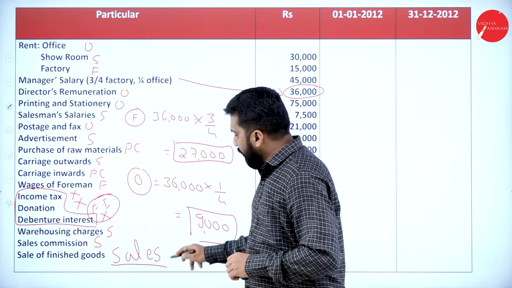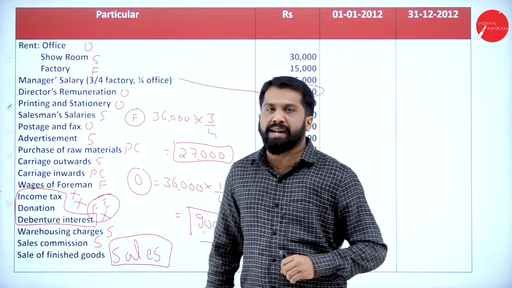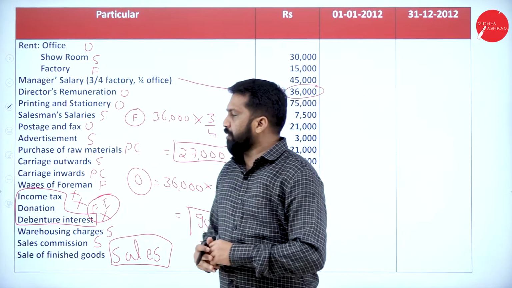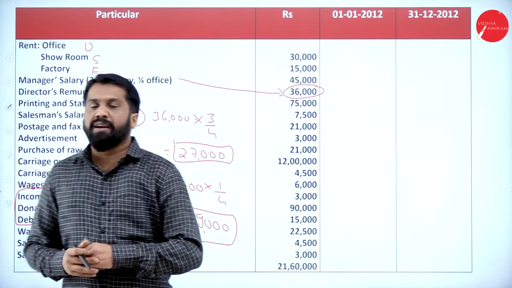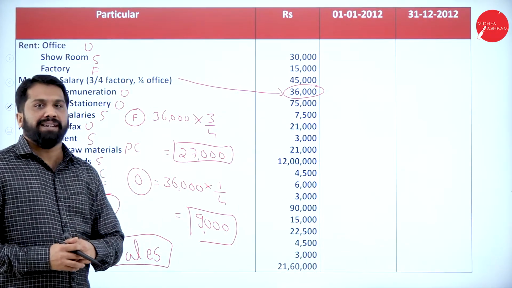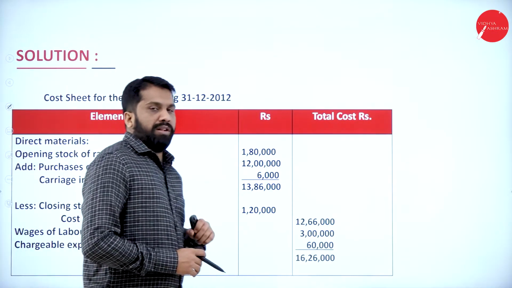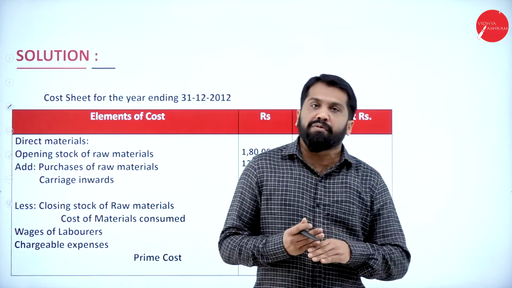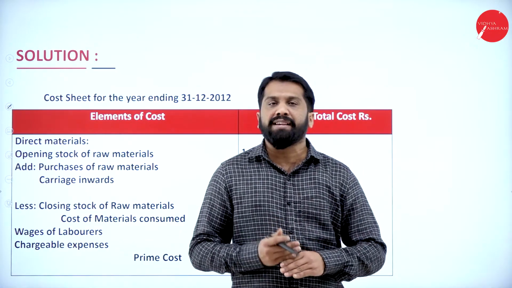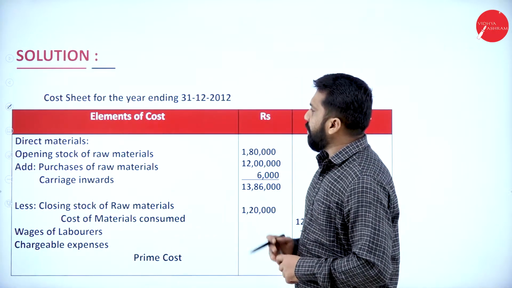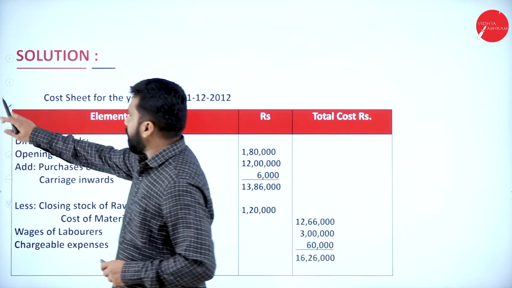Sales. Sale of finished goods, we call it as sales. Hope you understood. Yes, these are the informations available in the question. For this, we are supposed to answer. So first we'll go for prime cost, later we'll go for factory, then office, finally we'll go for selling and distribution. Now, first thing we'll go for your prime cost.